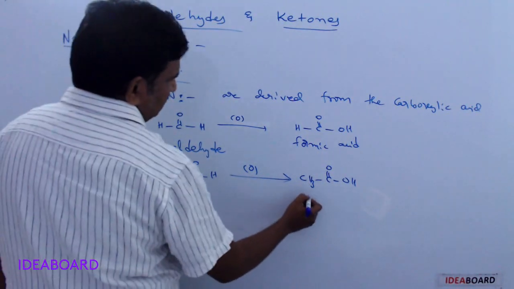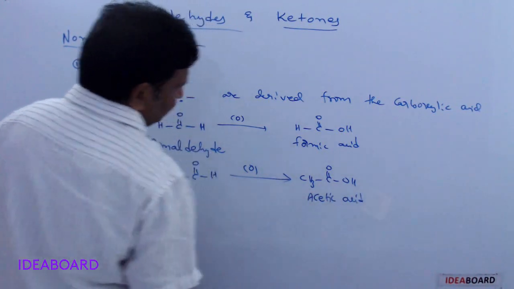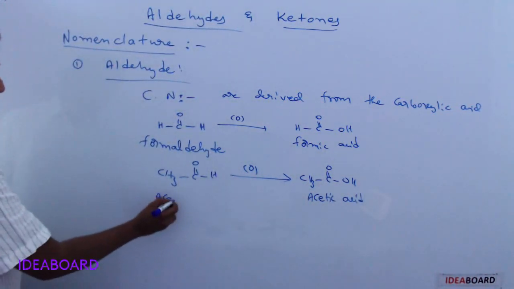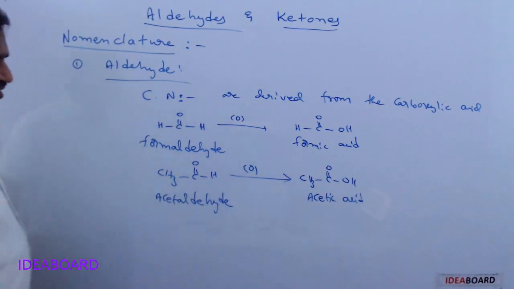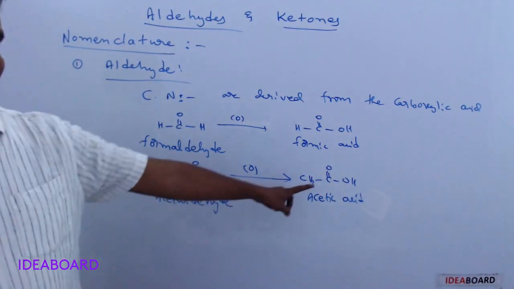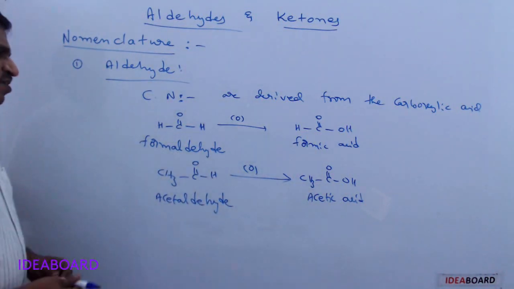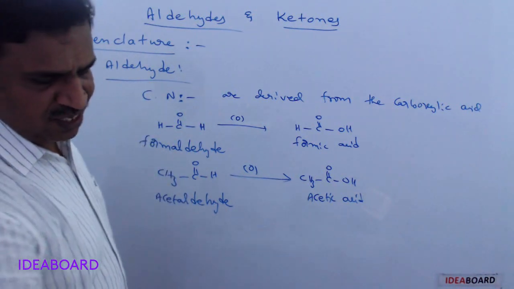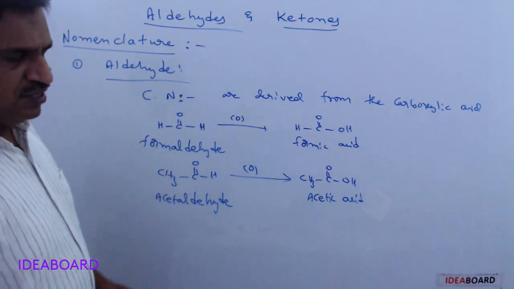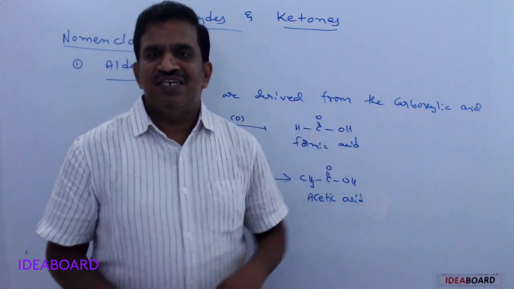This is known as acetic acid, and this is called acetaldehyde, so the name is derived from acetic acid. In the common nomenclature system, the name of the compound is derived from the carboxylic acid name.